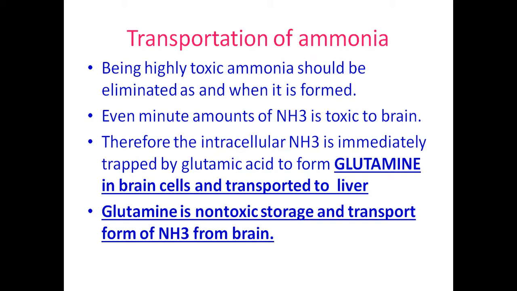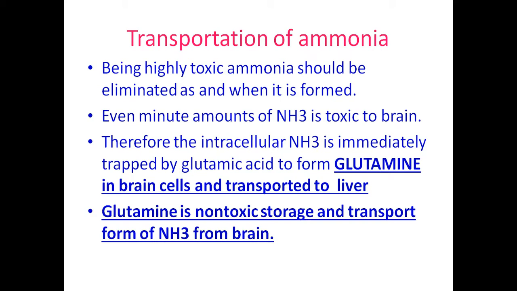So here I have mentioned the transportation of ammonia. In the body, ammonia is formed from the various amino acids during the metabolism process. Proteins are the major sources of nitrogen, and amino acids are also major sources of nitrogen.